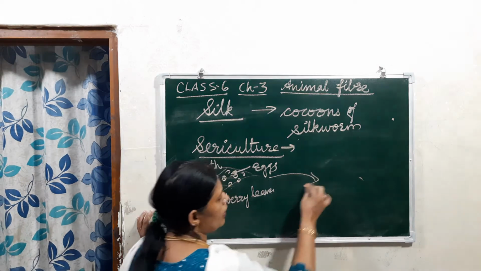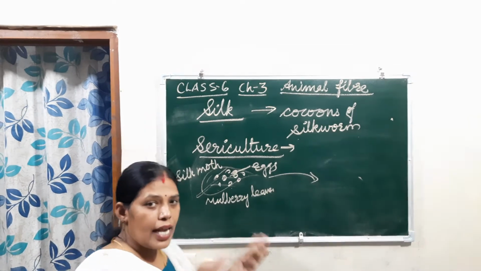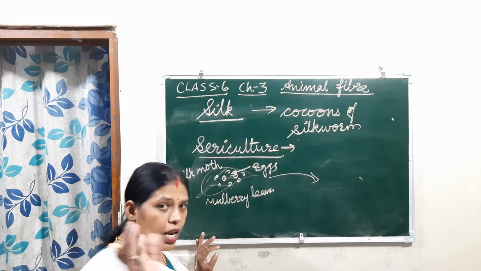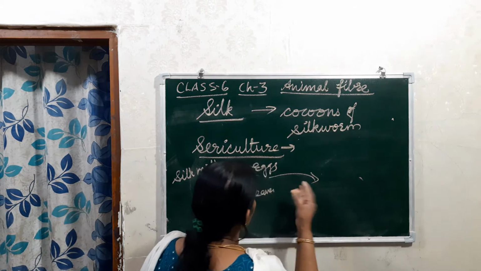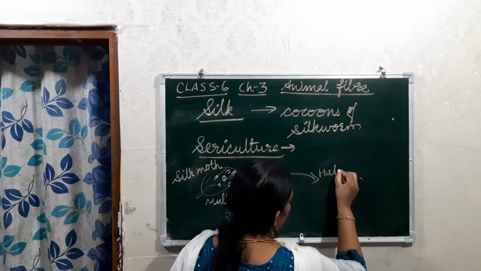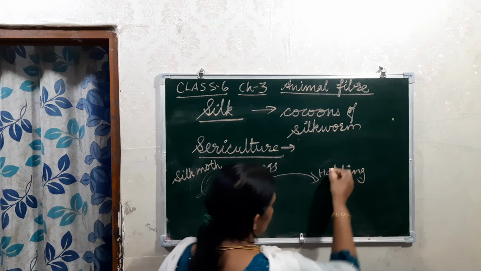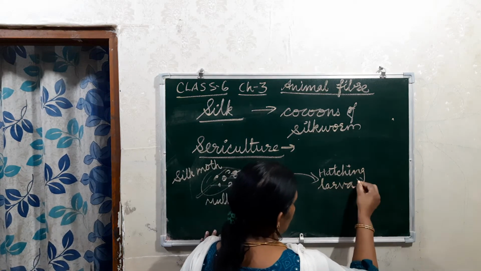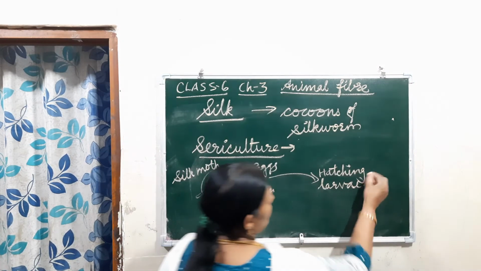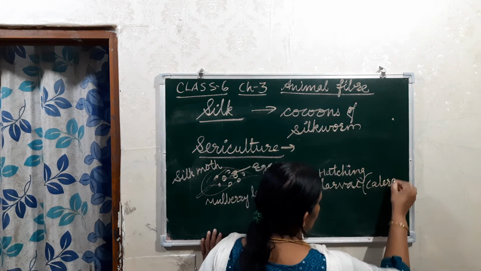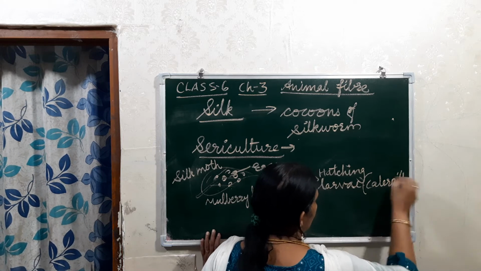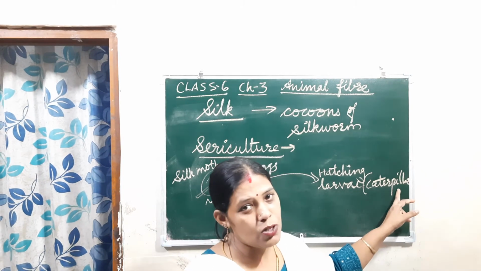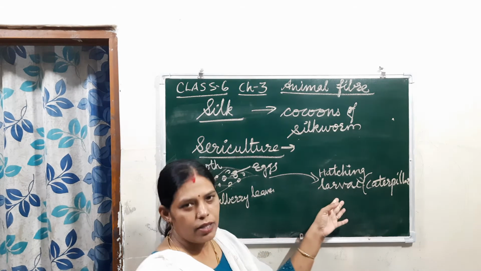Then after some time, these eggs will be hatched. Hatched means breaking the eggshell and the larva coming out. That is hatching. After hatching, the larva comes out. That larva is known as a caterpillar. In some other places also we use this word, even for the butterfly. The larva of the butterfly is also called a caterpillar. Here also it is the caterpillar only.